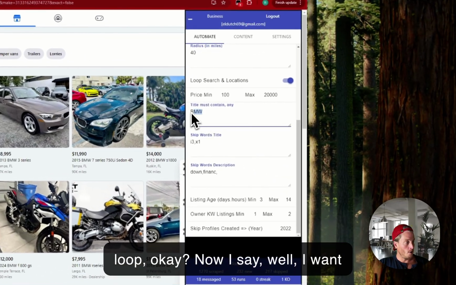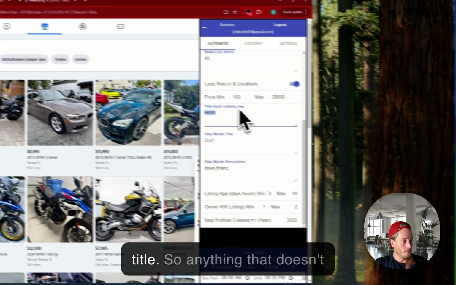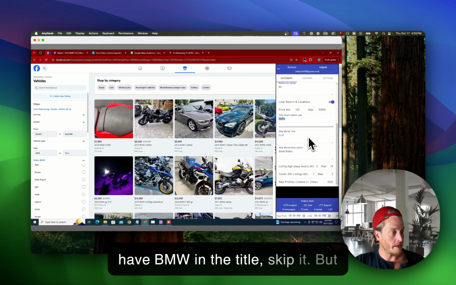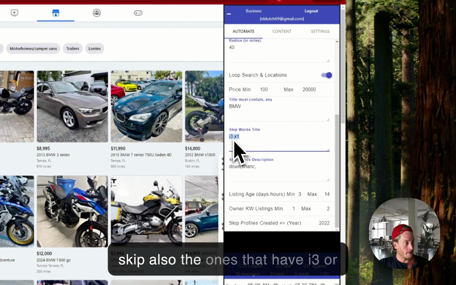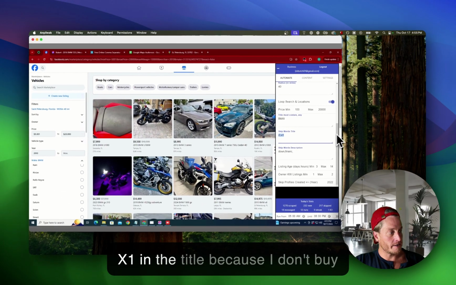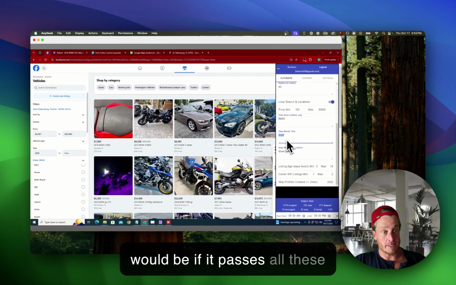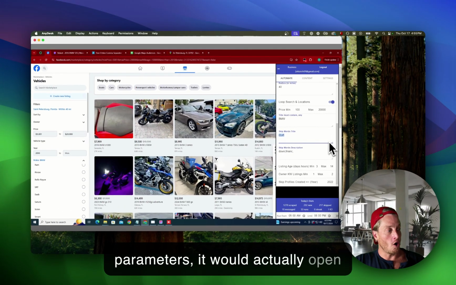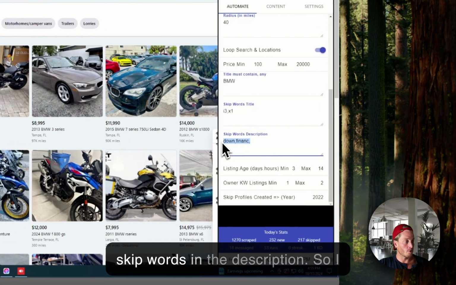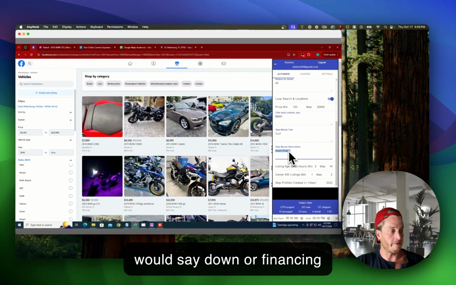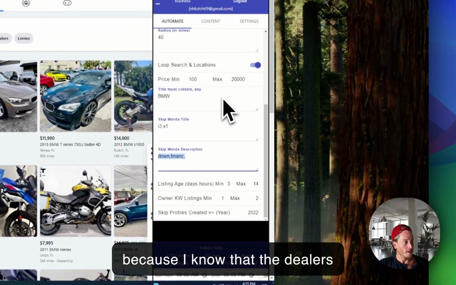Now I say, well, I want the search to contain BMW in the title. So anything that doesn't have BMW in the title, skip it. But skip also the ones that have i3 or X1 in the title because I don't buy those cars. And then the next step would be if it passes all these parameters, it would actually open the listing and look for skip words in the description. So I would say down or financing because I know that the dealers put that in.